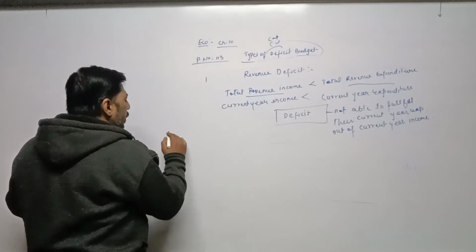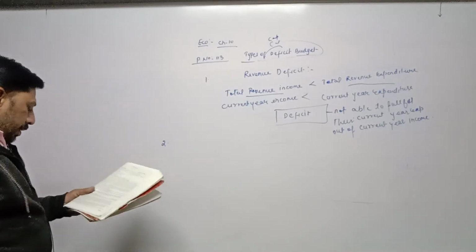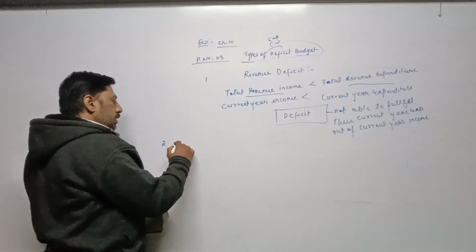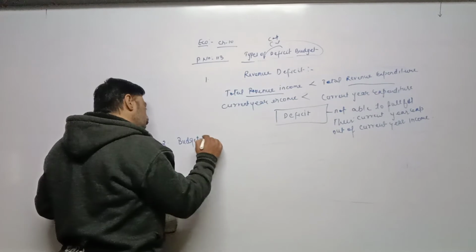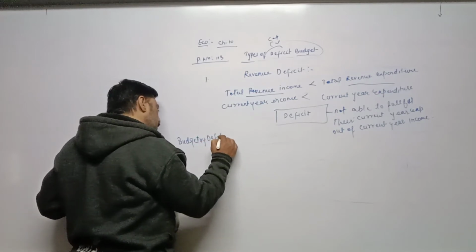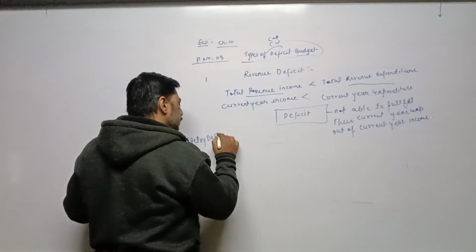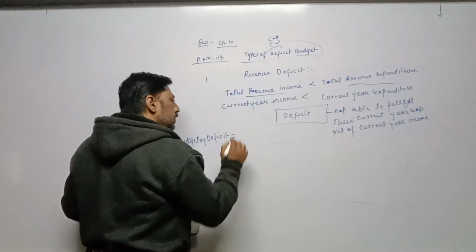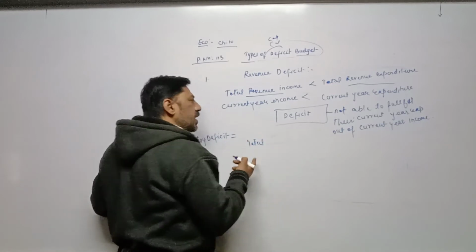Now second one is budgetary deficit. Here in budgetary deficit we have to take total expenditure.